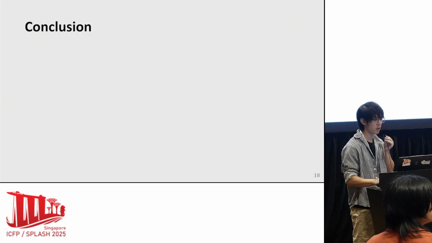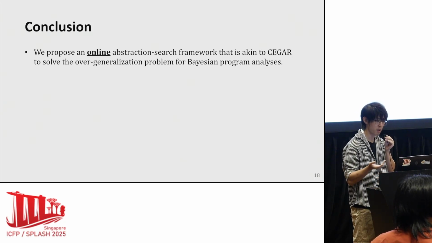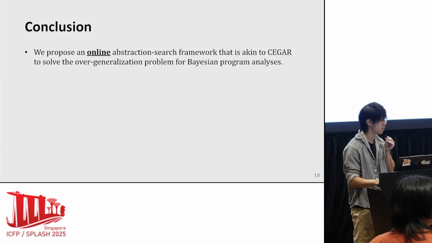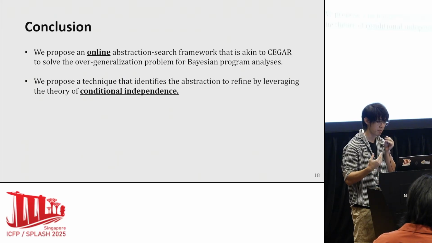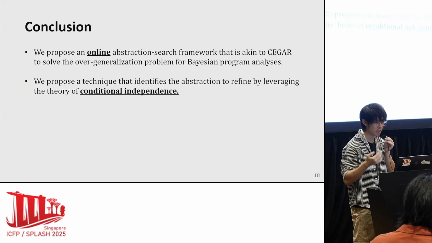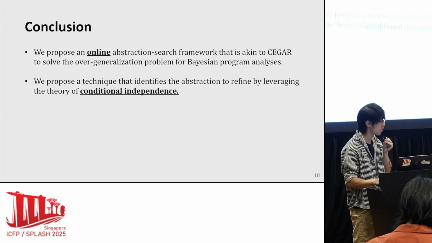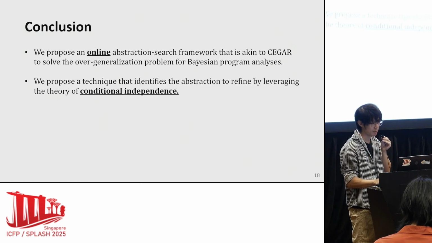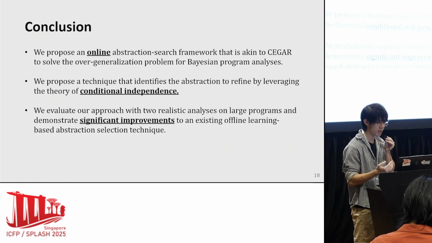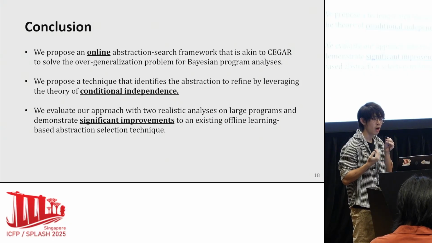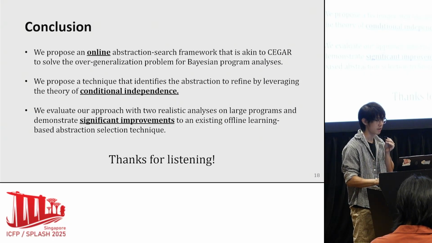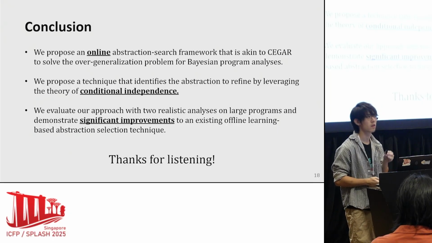Finally, I will give the conclusion of our work. First, we propose an online abstraction search framework that is akin to CEGAR to solve the overgeneralization problem. Next, we propose a technique that identifies the abstraction to refine by leveraging the theory of conditional independence. Last, we evaluate our approach with two realistic analyses and demonstrate improvements to our existing offline technique. That's all. Thanks for your listening.